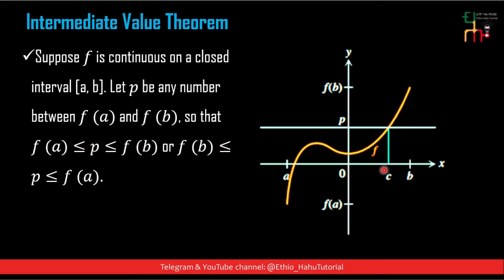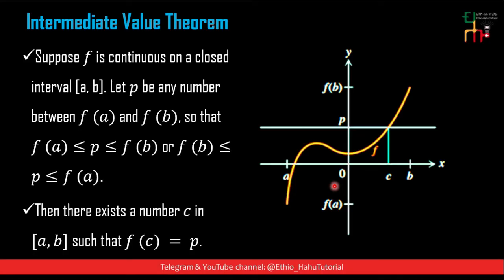Say this is f of a and this is f of b. If I have some number p between f of a and f of b, then there exists a number c in a comma b such that f of c is equal to p. This is known as the intermediate value theorem.